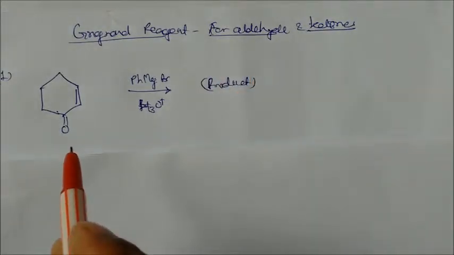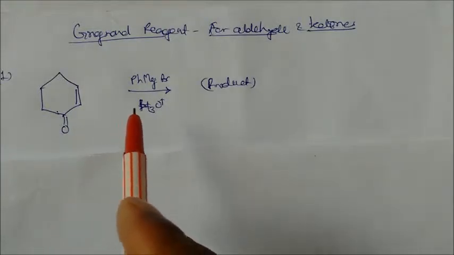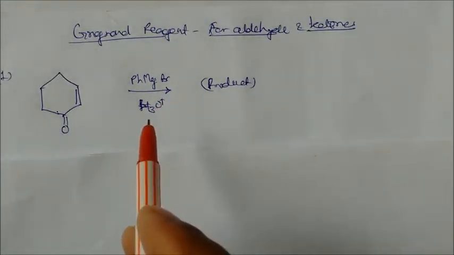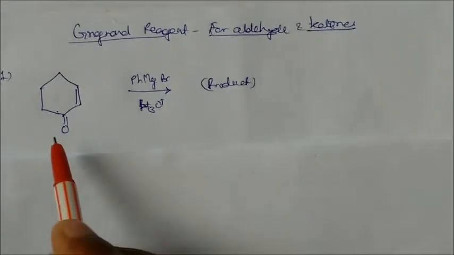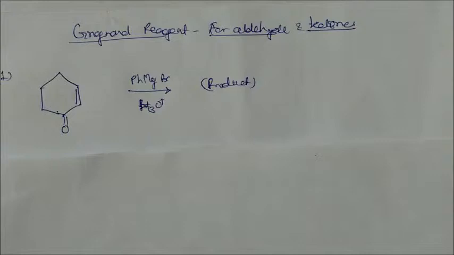So this is one reactant. This reactant, on reacting with phenyl magnesium bromide in presence of acidic hydrolysis, what will be the products? This is a ketone compound. So let us see this mechanism to understand this product.